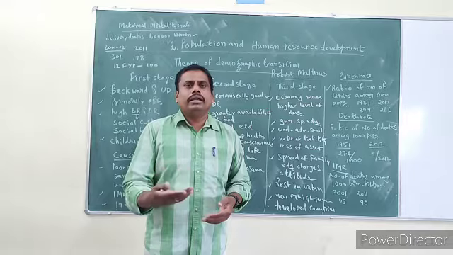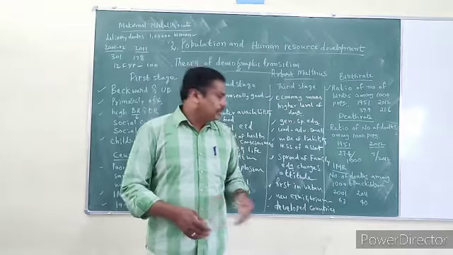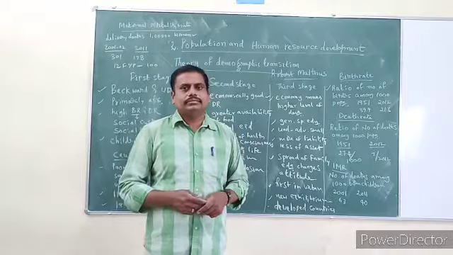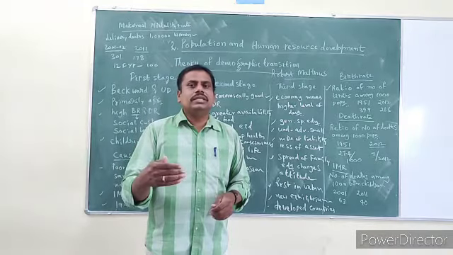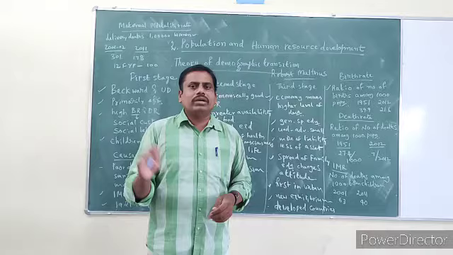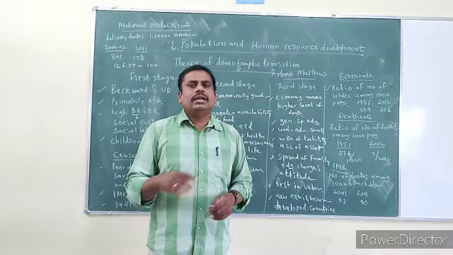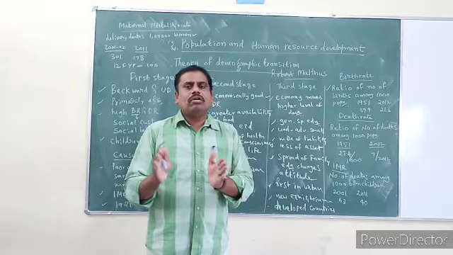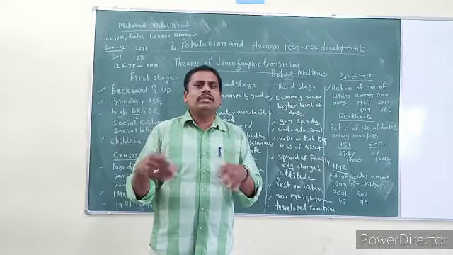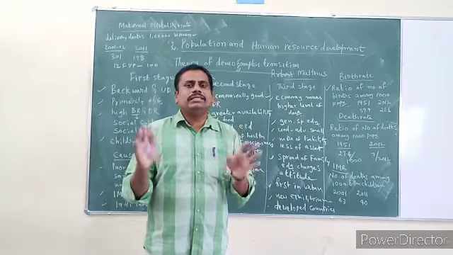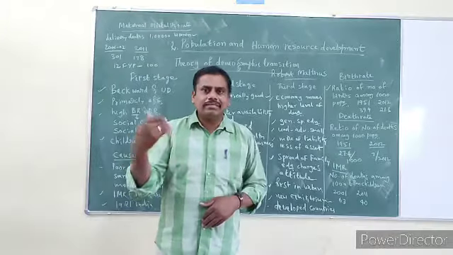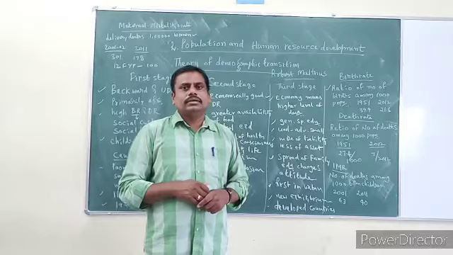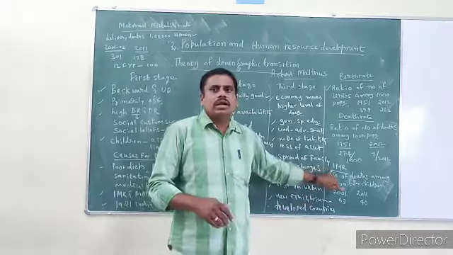10 children have taken their birth. But among 10, if 5 die, that means some children may die before 1 year. They may not continue their life. So for 1000 children, how many are passing away before 1 year? After their birth, before 1 year, how many children are actually dying? That is considered as infant mortality rate.